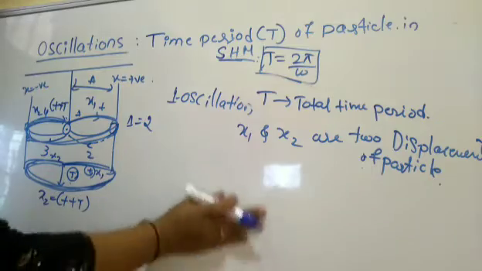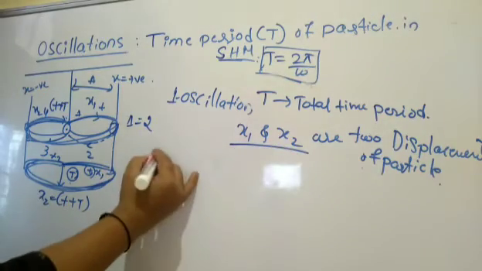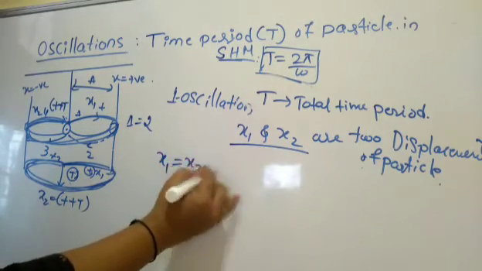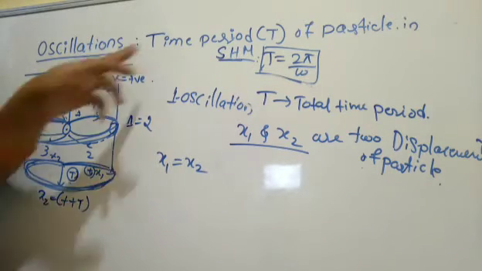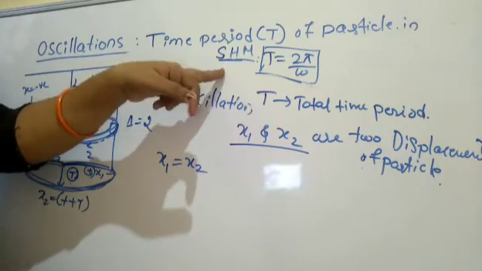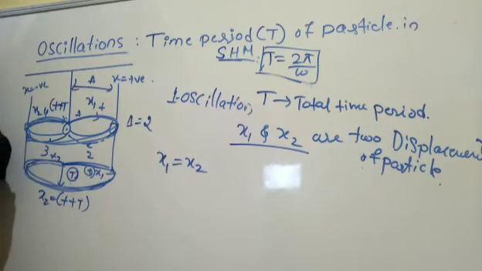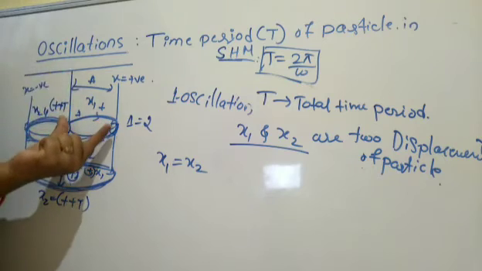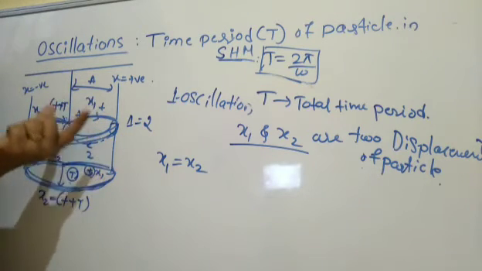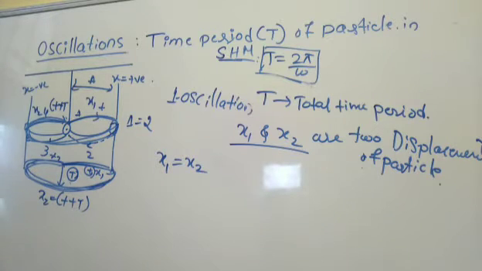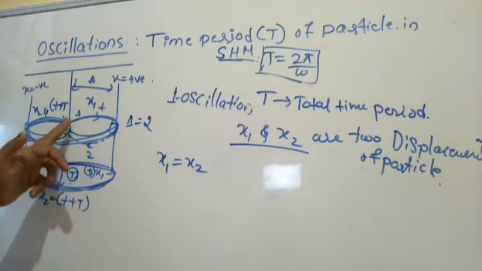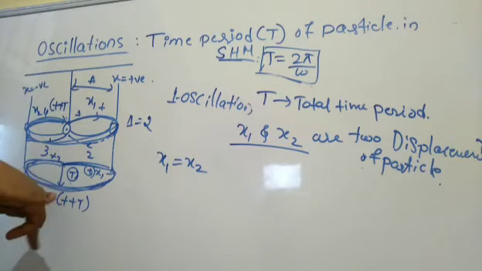Now, what will be the next form? As I said, displacement should be equal. Here you have to remember one more important point: while executing simple harmonic motion, the displacement of a particle and its velocity should be equal, in the sense both should be the same. As the particle is moving, acceleration should decrease.